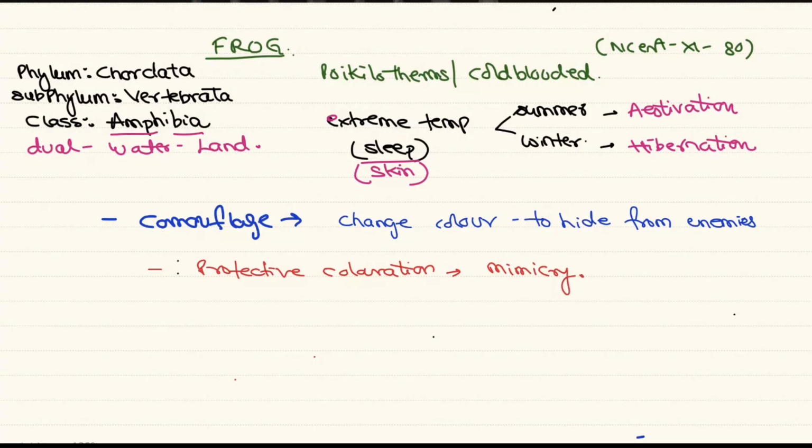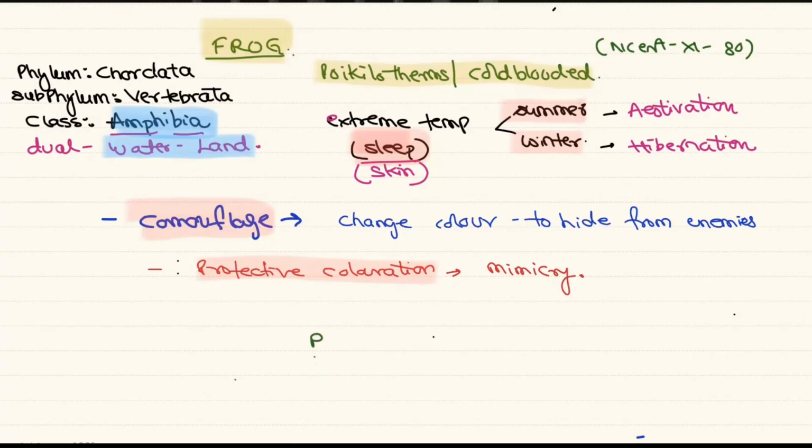So let's quickly see the properties. The frogs belong to phylum Chordata, subphylum Vertebrata, and the class is Amphibia, as they can survive both in water as well as on land. Animals are poikilotherm, that is cold-blooded, and cannot maintain constant body temperature. So when extreme temperature occurs, they have to go for the resting condition called sleep. The summer sleep is called estivation, and the winter sleep is called hibernation. They also have the property of camouflage, that is, they can change the color to hide from the enemies. And the protective coloration on the body is called mimicry.